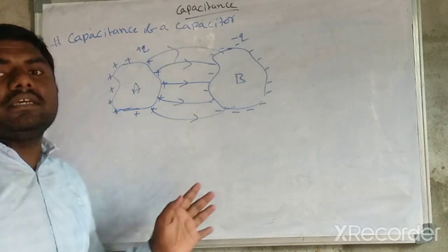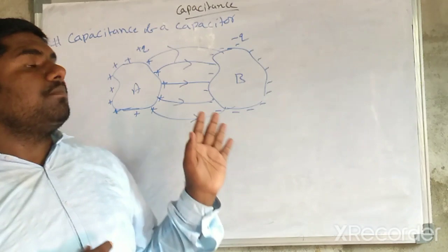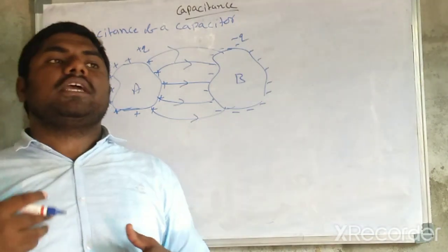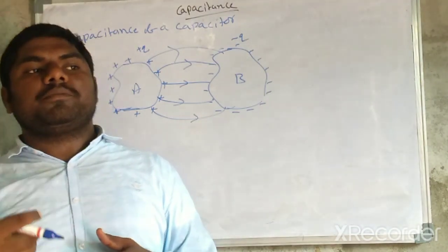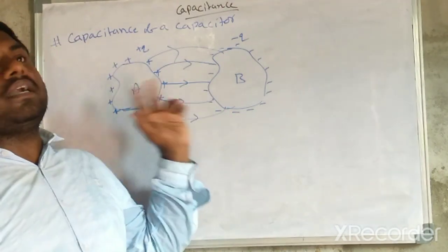So in this case, the capacitance of the system can be given as C is equal to the charge magnitude divided by the potential difference between these two conductors.